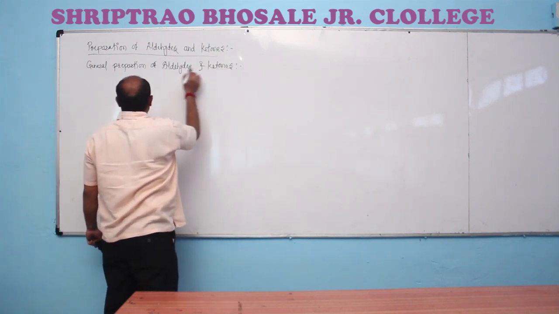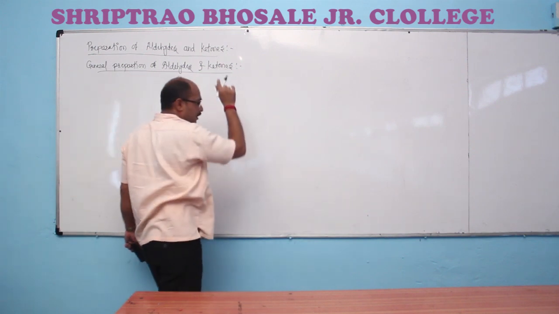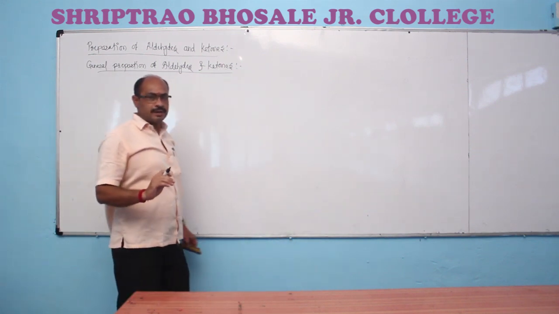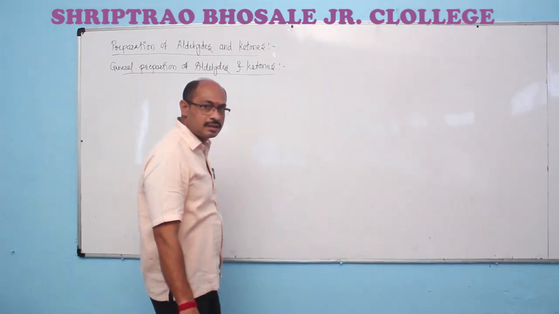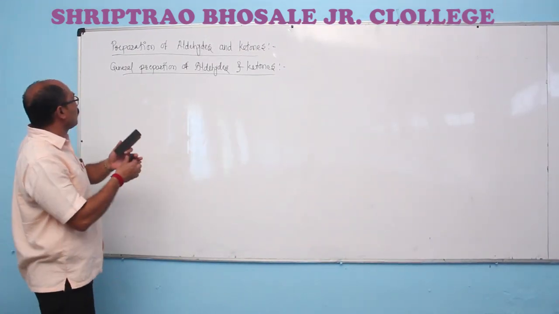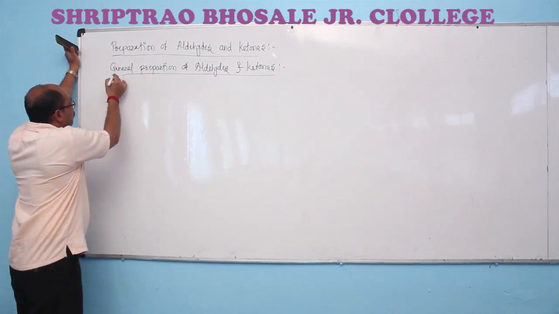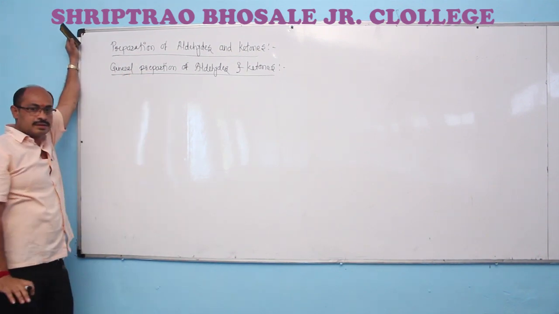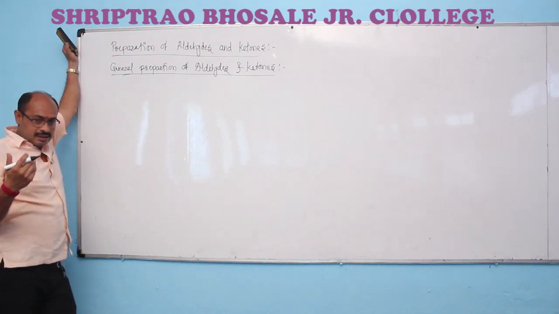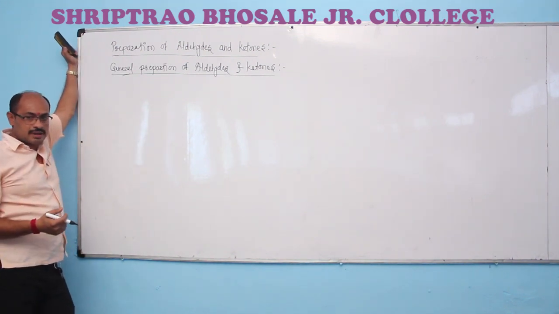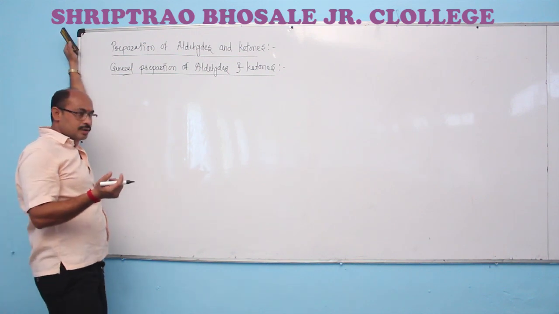These general preparation reactions were studied by you in the previous chapter, alcohols, phenols and ethers. Aldehydes and ketones have some identical methods for the preparation. In these, we observe the chemical property of alcohols.